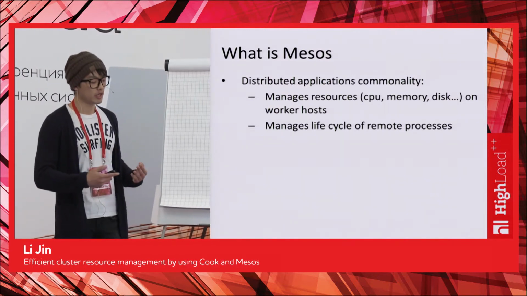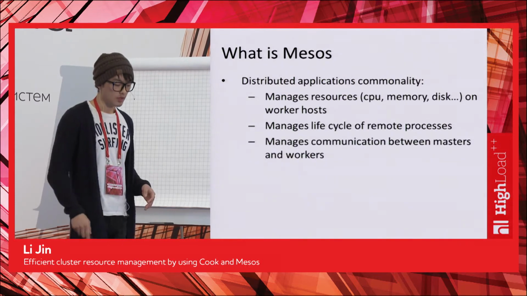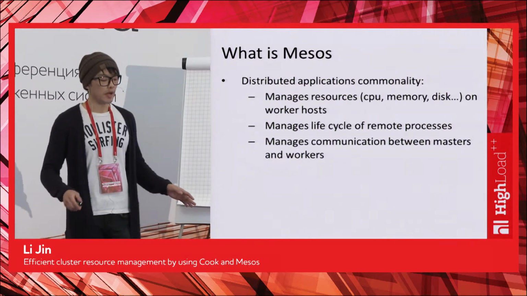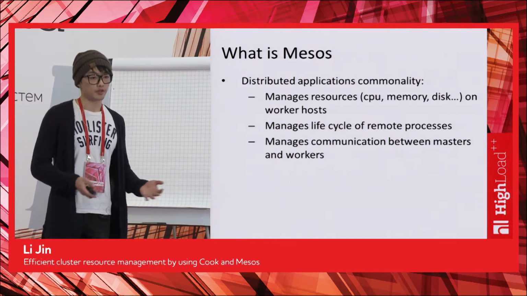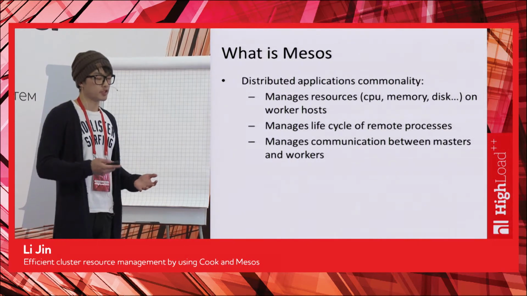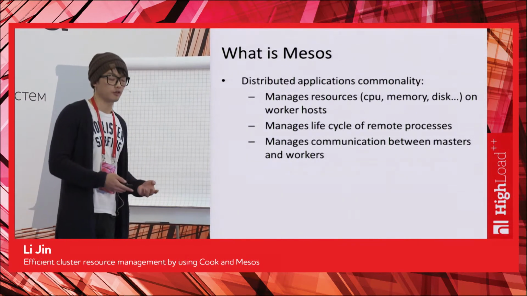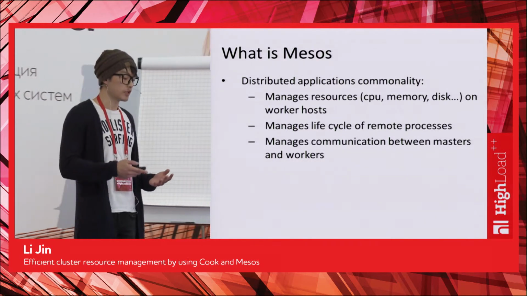If you think about all this, it does not become trivial anymore. And thirdly, they all need to manage communication between the master servers and the workers. Because they're sending requests to the workers, it doesn't matter if you're using a messaging queue, HTTP, or any kind of RPC. The point is, you have to have something that you need to manage yourself.